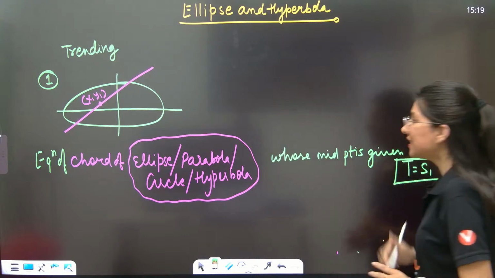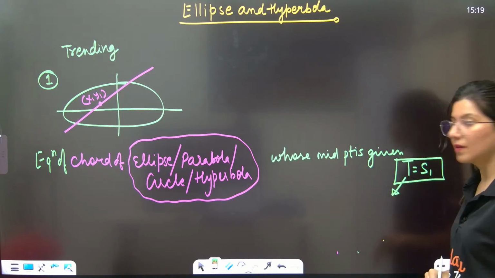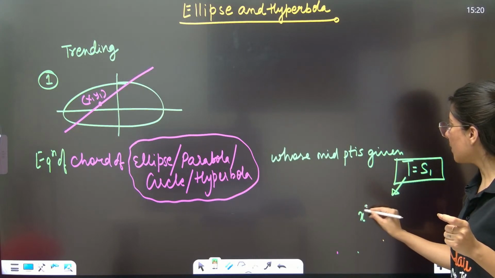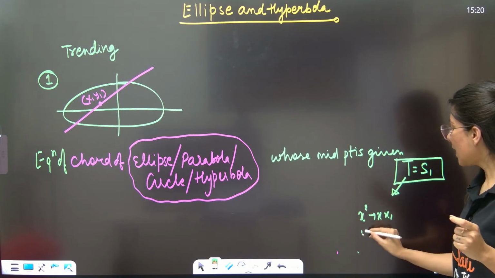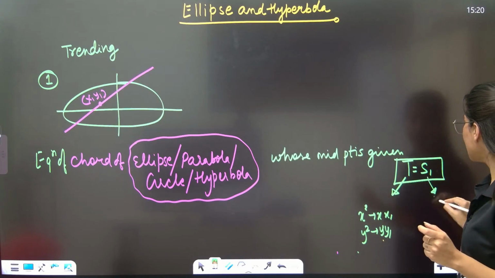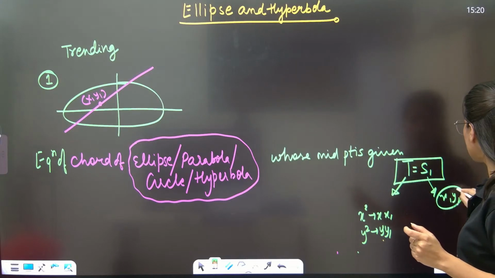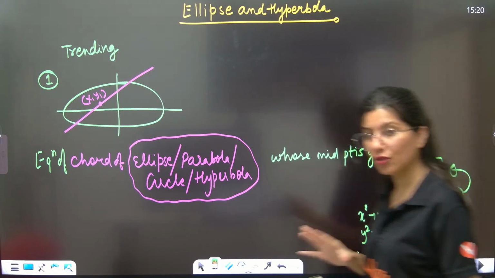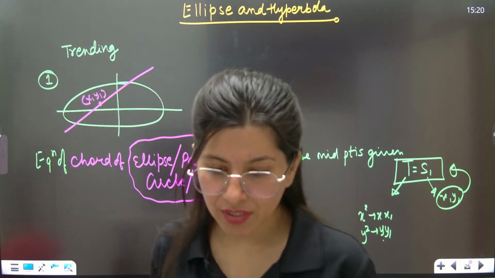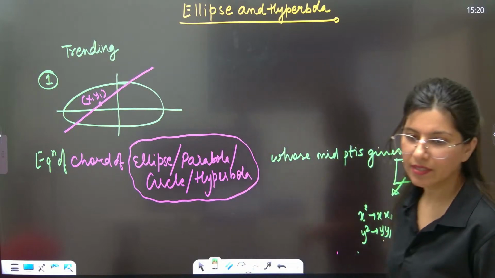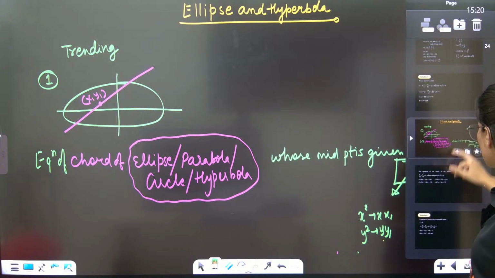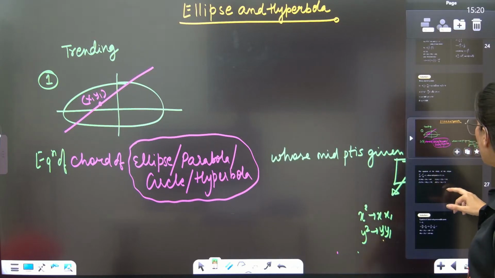Okay. What is T? T you get when you replace x square by x1, y square by y1. Correct? S1 you will get if you put x1, y1 in that curve itself. Okay, I'll show you how to do that. No, Pujita, it is not S1 equal to 0. T is equal to S1. Correct? Okay. So, the equation of the chord whose midpoint is given to you.